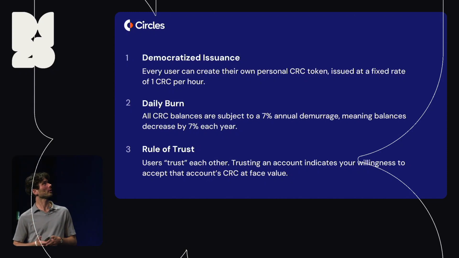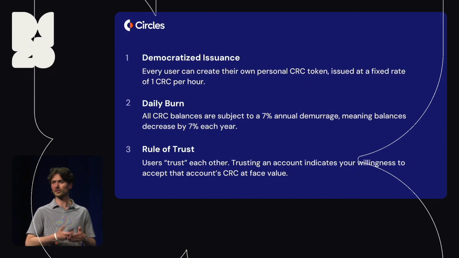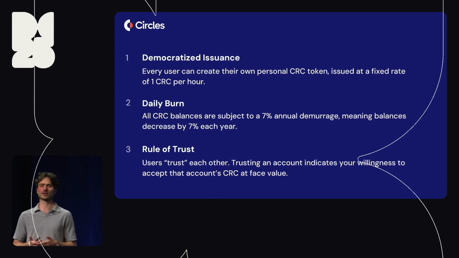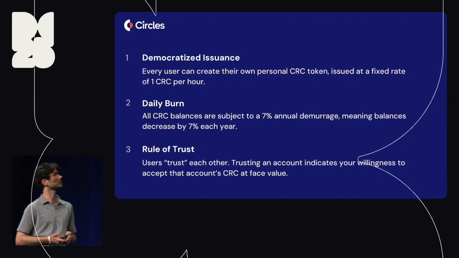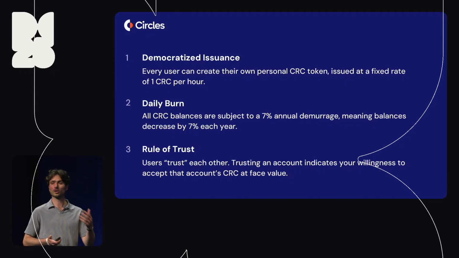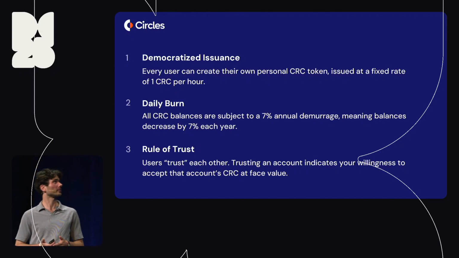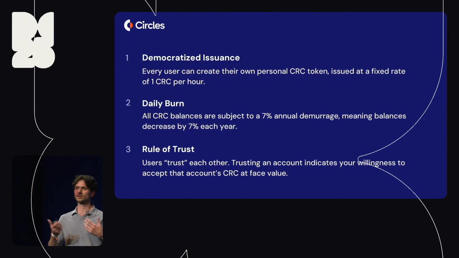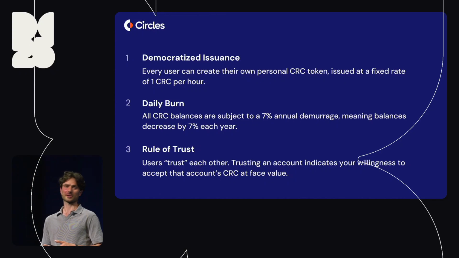Here are the core 3 rules of Cirles. Everybody can come and create an account. There's no gatekeeping. And then as soon as you have an account, you're enabled to create your own personal CRC token at a fixed rate of 1 Circle an hour. And all the Circle tokens that are being created by everybody suffer from a constant evaporation, called the demurrage, at a rate of 7% per year.